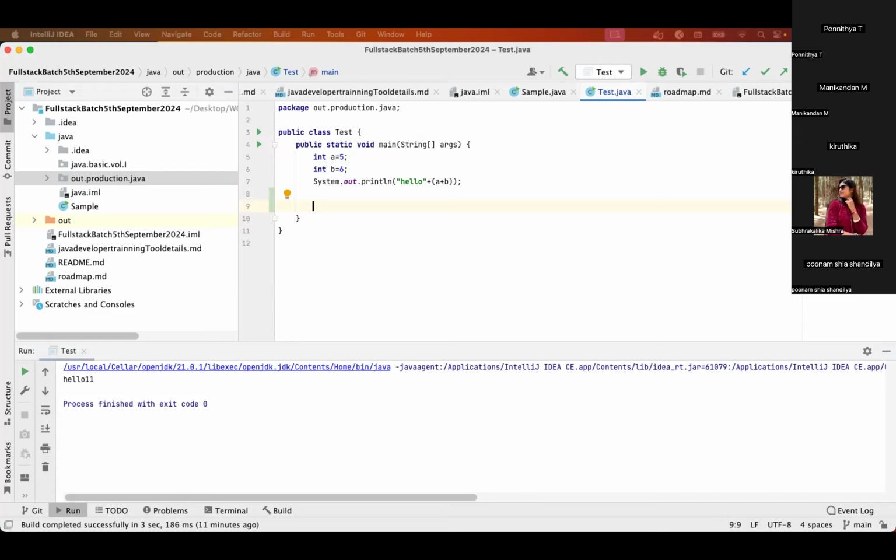Okay. So basically, what is a programming language? Till now we are clear with what a programming language is, how many types of programming languages we have, and what Java is. Three questions we are clear about, right?